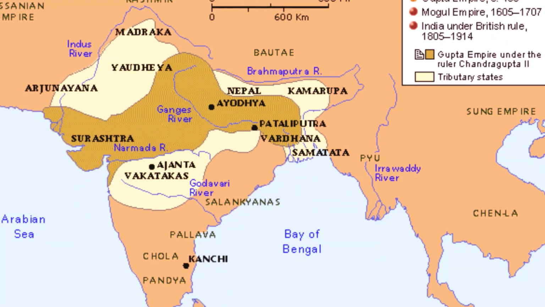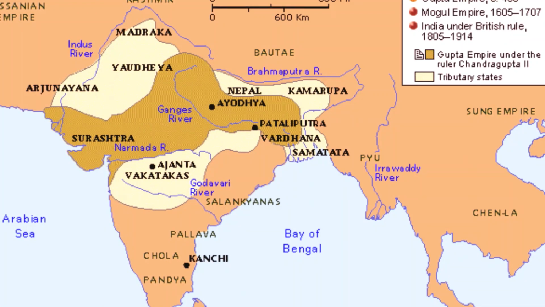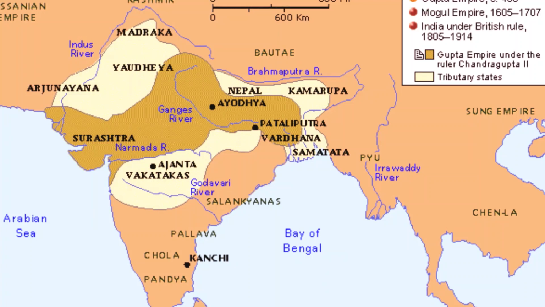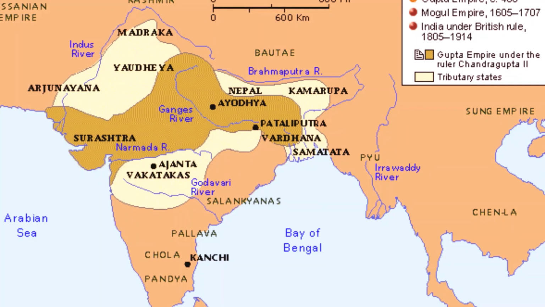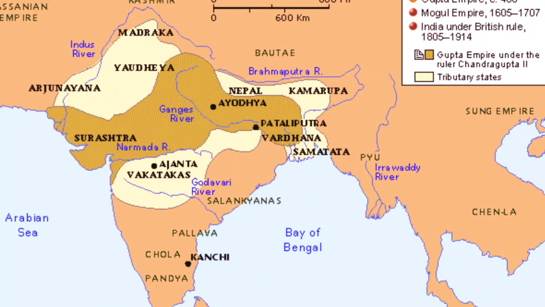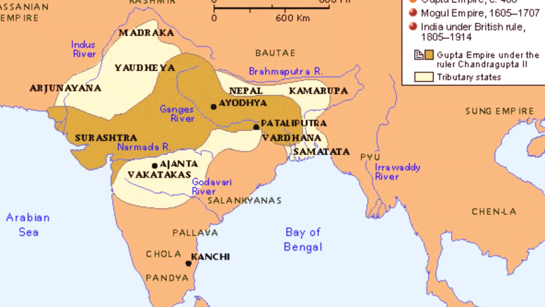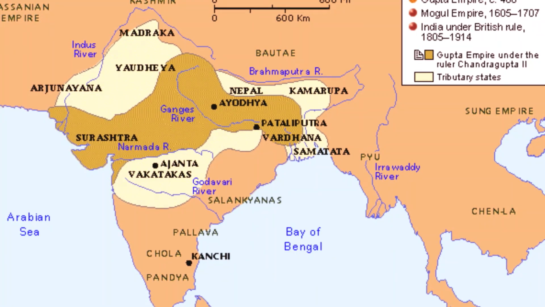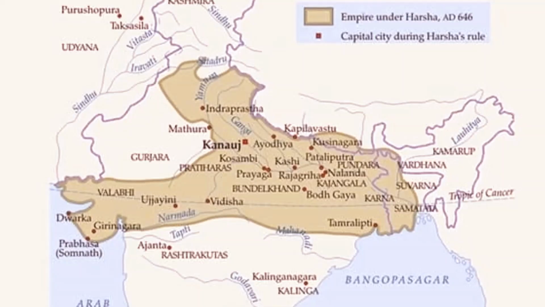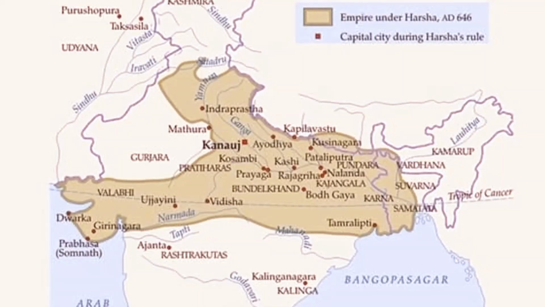He ruled for 32 years. At his time, the Chinese pilgrim Fa-Hien visited, and Vikramaditya's son was Kumaragupta, and next Kumaragupta's son was Skandagupta, and he was the last ruler of the Gupta Empire. Guptas did cave paintings indicating Buddha philosophy.